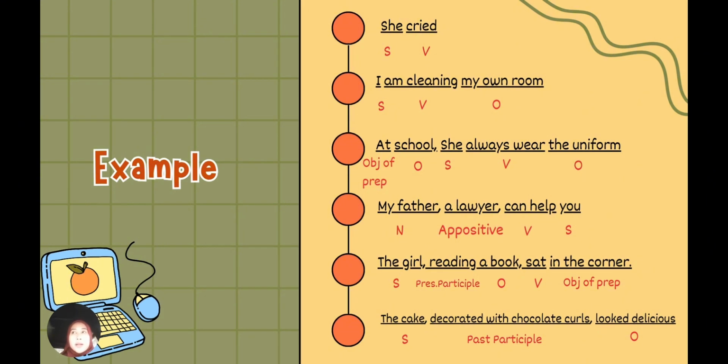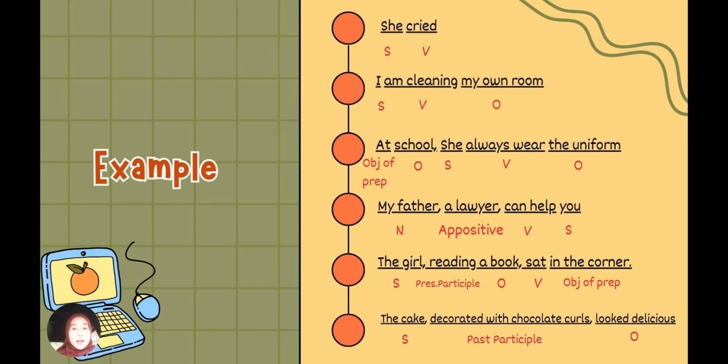And for example, the first one, she cried. She as subject, cried as verb. And then, I'm cleaning my own room. I as subject, I'm cleaning as verb, and my own room as object. And then, at school, she always wears the uniform. At as preposition, school as object of preposition, she as subject, always wears as verb and the uniform as object.